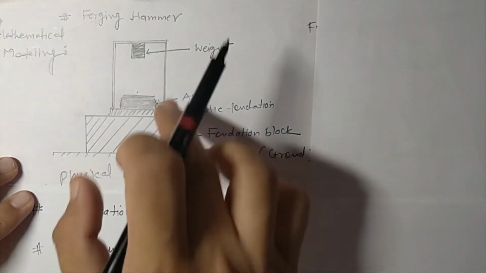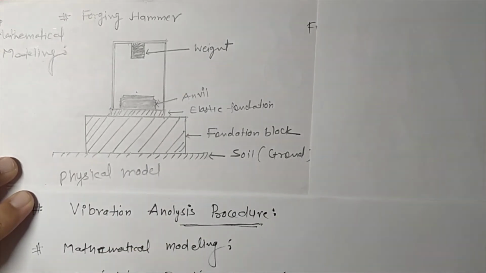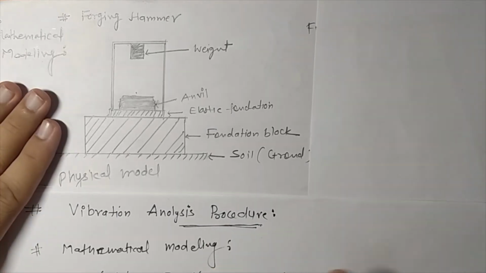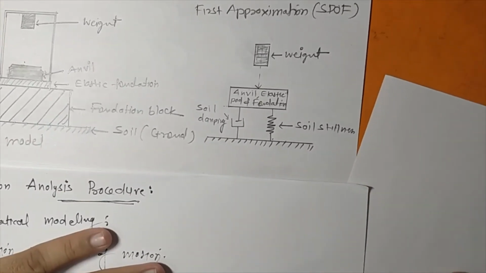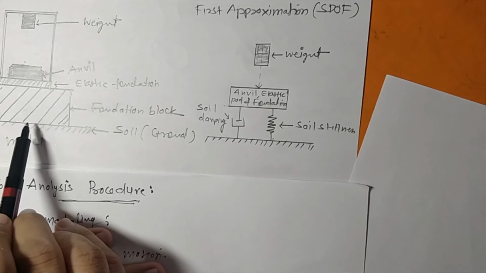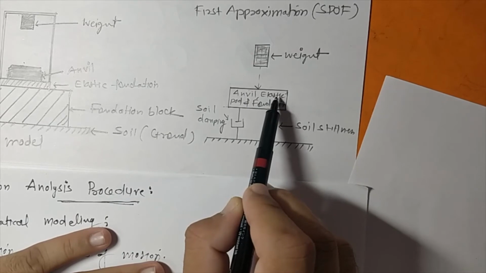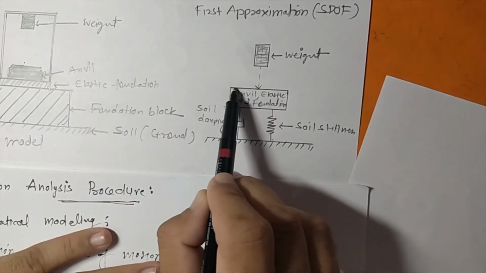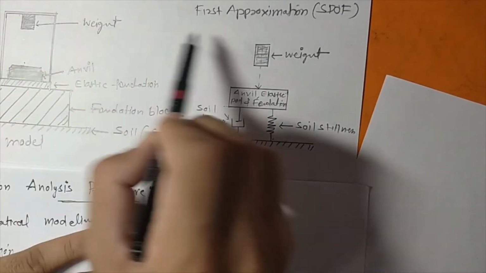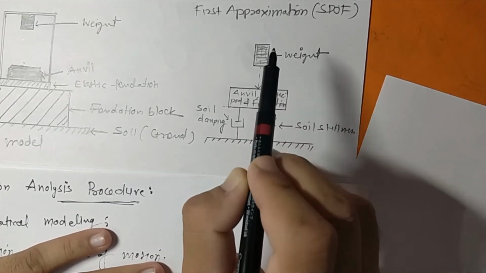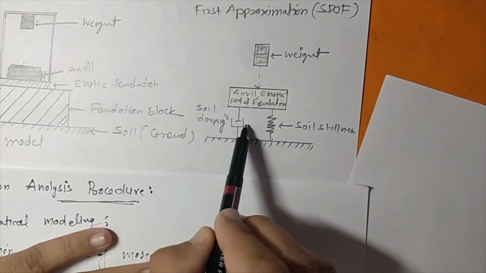So to do the vibration analysis of this system, first of all we need to convert this physical model into the mathematical model. So first, one can represent this physical model mathematically as this type of model, in which the mass of the anvil, elastic foundation and foundation block is considered lumped at this place, and this is the weight of the hammer which is falling on the anvil, and for the ground or soil, the property of soil is lumped into two places.